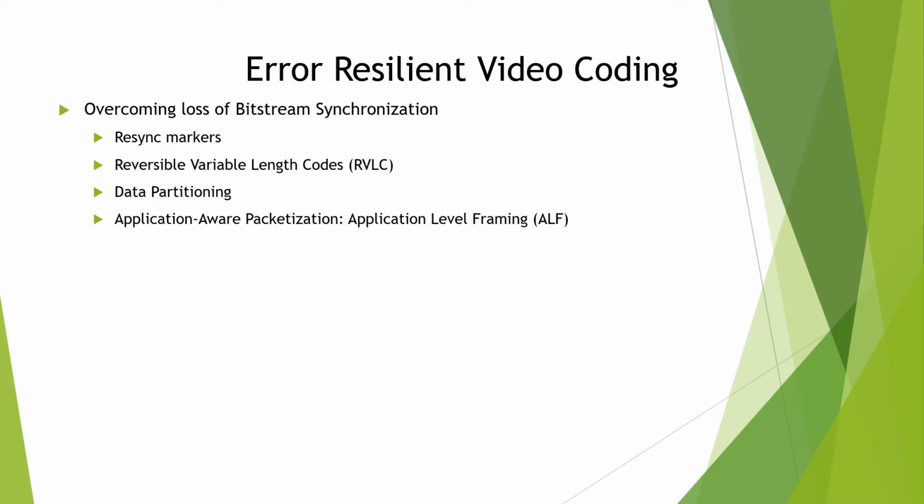The second one is overcoming the loss of bitstream synchronization. How to overcome the loss of bitstream synchronization? See, loss of bitstream synchronization corresponds to the case when an error causes the decoder to lose track of what bits correspond to what parameters, right? For example, consider what happens when a bit error afflicts a Huffman code word or other variable length code word, VLC.